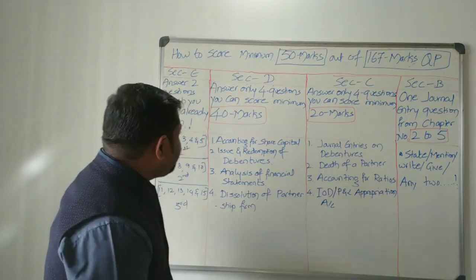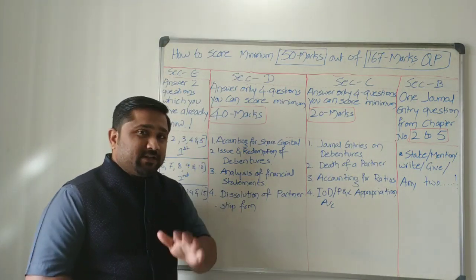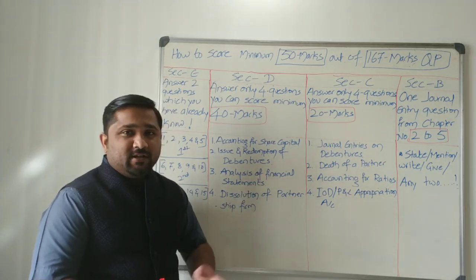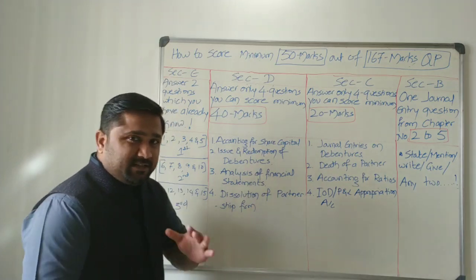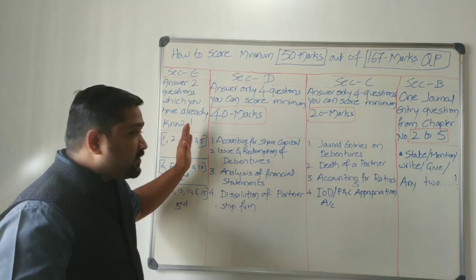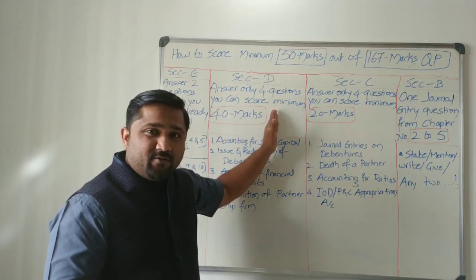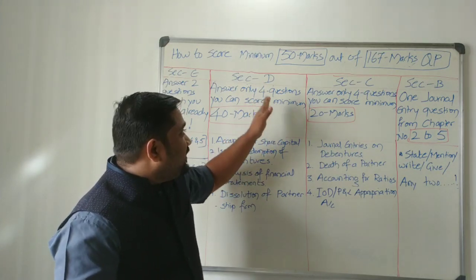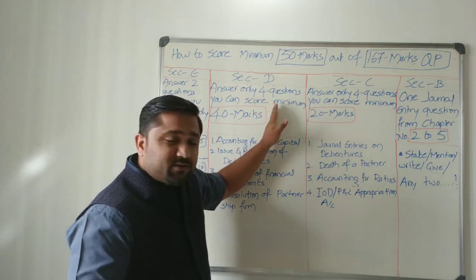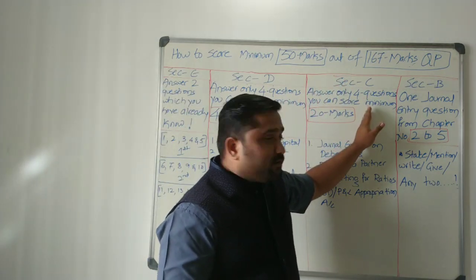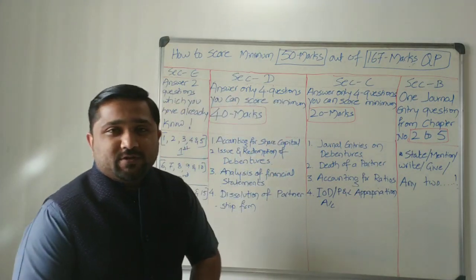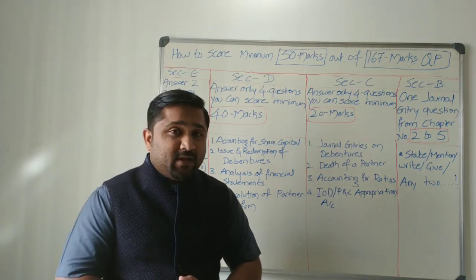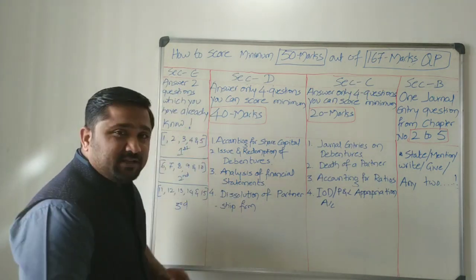So let us begin. See, as you know, we have 5 sections. I did not even select section A. I'll tell you later on why I did not consider it here. Section E is practical oriented questions. Section D, the major portions will be covered, or marks will be given in this section, that is 12 marks questions. Section C, 6 marks questions, and section B, 2 marks questions. Section A, 1 mark questions. So I did not consider section A. Okay, so let us start with section E.